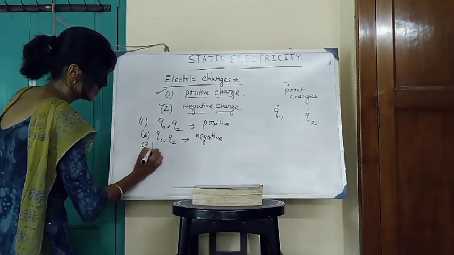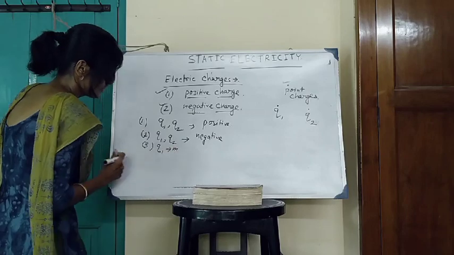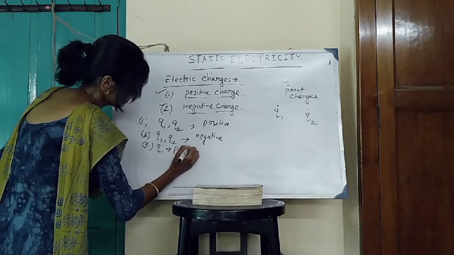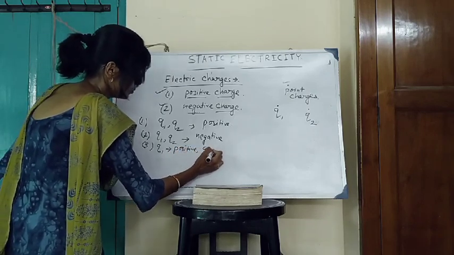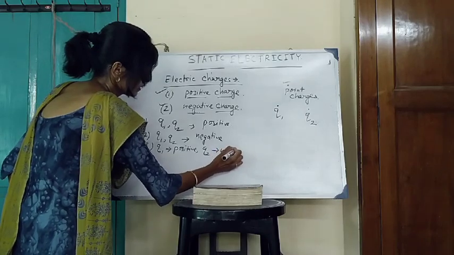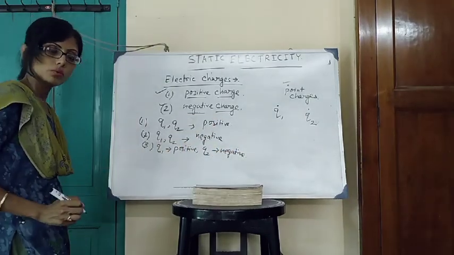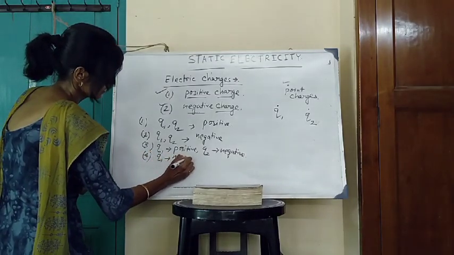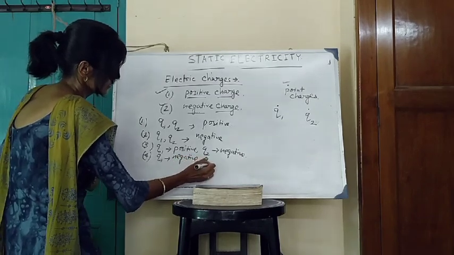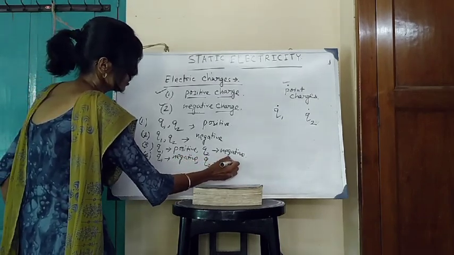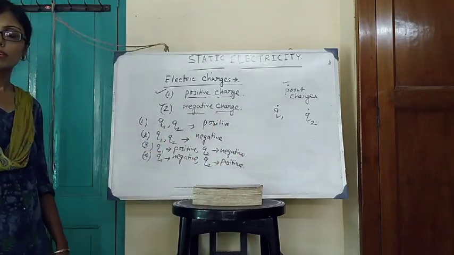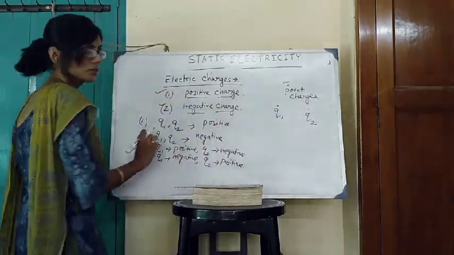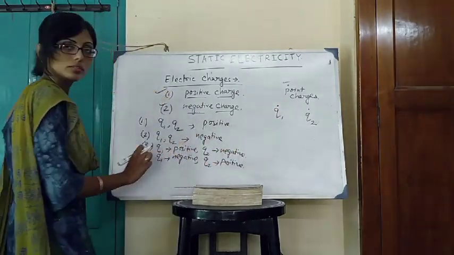Number three, Q1 positive, Q2 negative. And the last possibility is Q1 negative and Q2 positive.